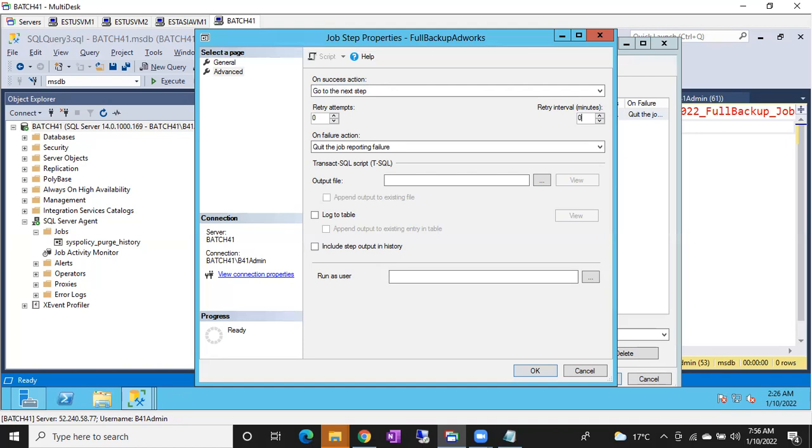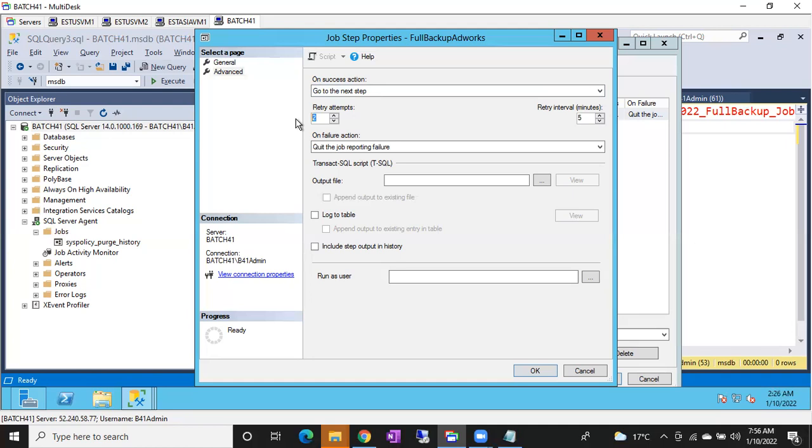Why? Because we cannot predict, each step might have different values. Mostly 90% no one will go for retry items, but some application jobs might need retry items. In that case we'll choose it, but there is no default. Usually if it is a default, you might have 2 retry items with 5 minutes intervals. It is fully customized, based on the application requirements.